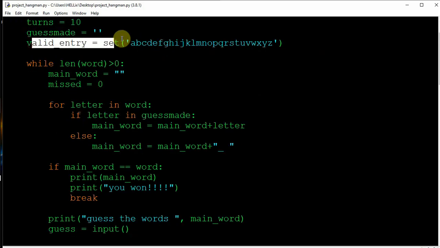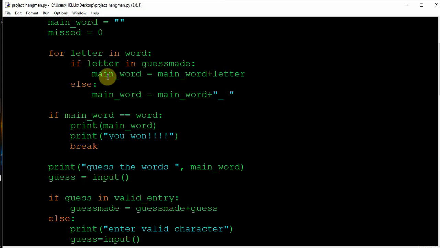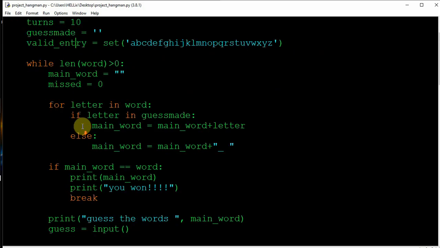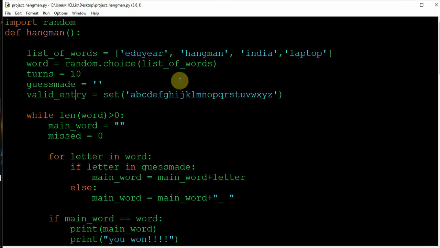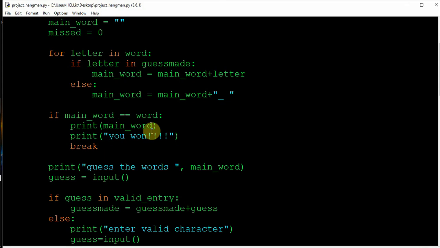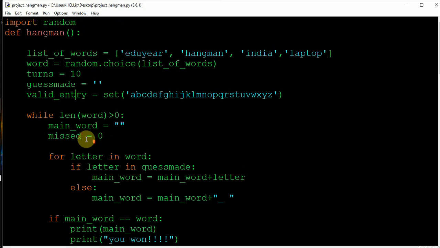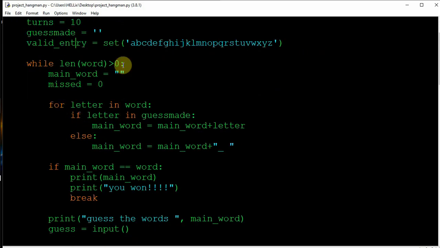What does this do? This just departs into different letters, and we will be checking whether our guess is inside this or not. And we also see while length of word is greater than 0. Basically we are creating this in the sense that it is true. It is basically true because it will always be true, we just want to break when our conditions are true, right? So the other logic I have pretty much explained. We did not use mist, so we can just remove this. I thought we'll be using it, but no issues.